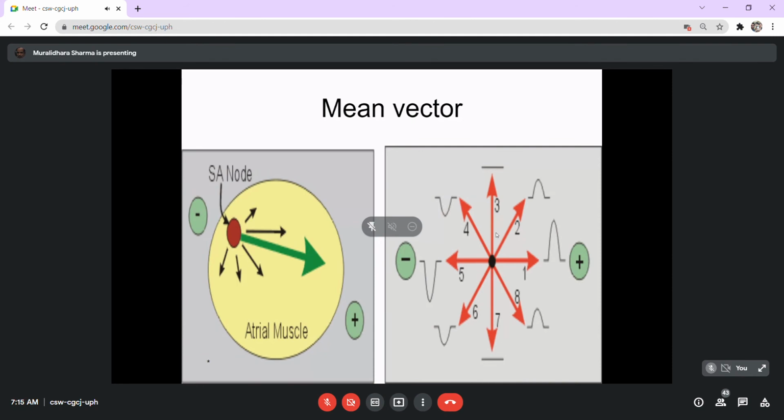So once you have counted the heart rate, the next part is about deciding the axis of the current flow. Now, to understand what we mean by the axis of the current flow, we have referred to the issue that the current is recorded in different directions, and these recordings are either positive or negative currents. Based upon that, you will be able to finalize the direction of the current. This is based upon what we study as the vector principle.